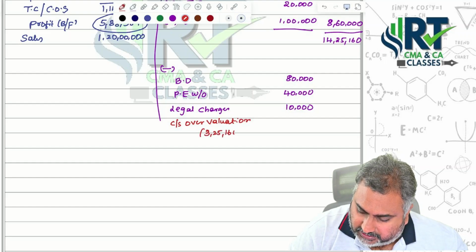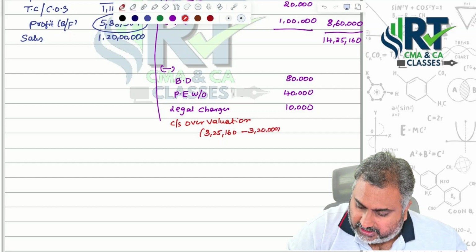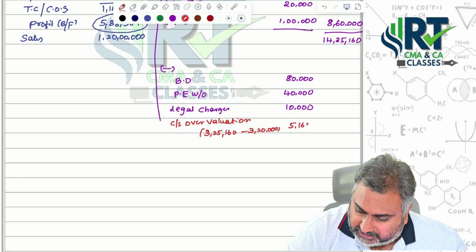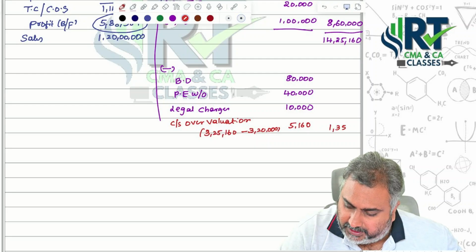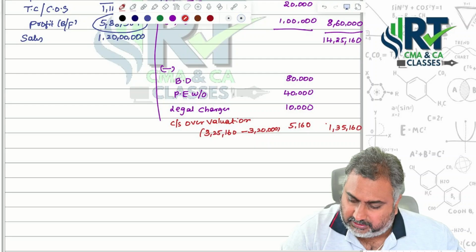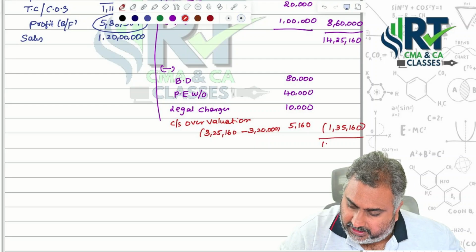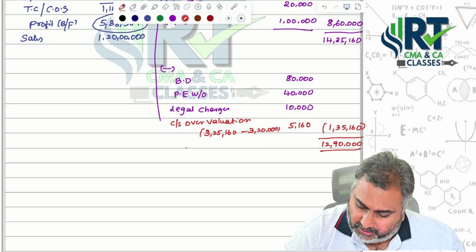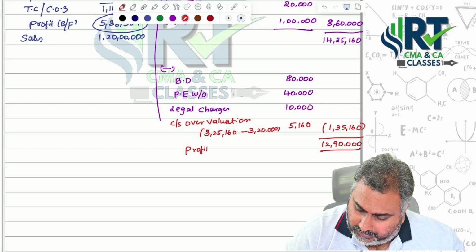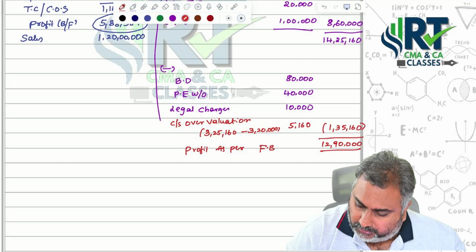3,25,160 minus 3,20,000 then 5,160 rupees. Now 1,35,160 we are supposed to deduct. Then we are getting 12,90,000. What is this? Profit as per financial books.